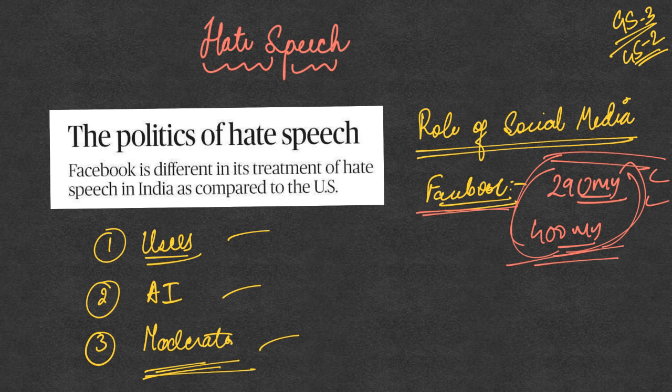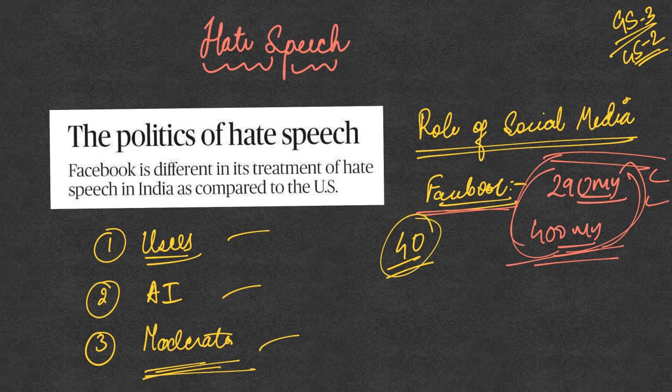But coming back to India, what this article is trying to say is that in India, Facebook has not been doing enough to control hate speech on its platform. This is what this editorial is trying to tell. It says that Facebook has an algorithm that can detect hate speech, and this algorithm can recognize more than 40 languages across the world. Through this algorithm, Facebook is trying to detect online hate speech and control it.